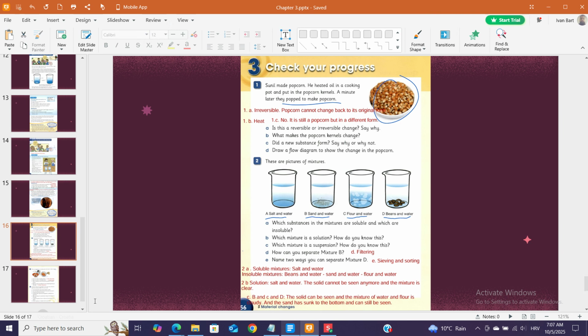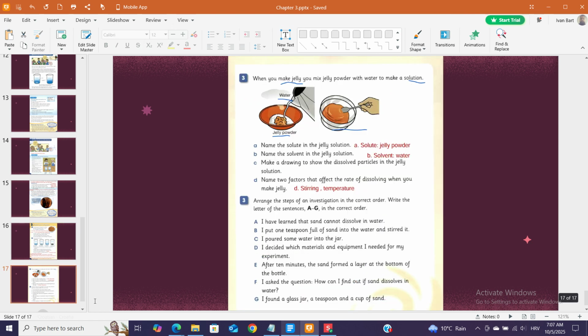3. When you make jelly, you mix jelly powder with water to make a solution. A. Name the solute in the jelly solution. Solute: jelly powder. B. Name the solvent in the jelly solution. Solvent: water. C. Make a drawing to show the dissolved particles in the jelly solution. D. Name 2 factors that affect the rate of dissolving when you make jelly. Stirring, temperature.